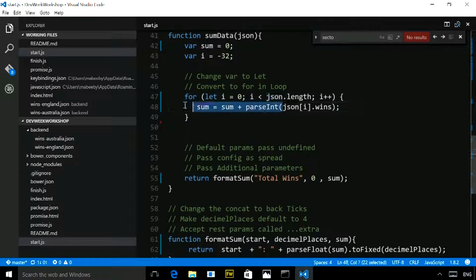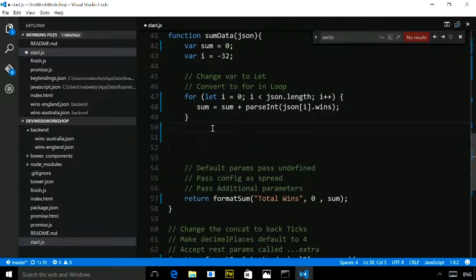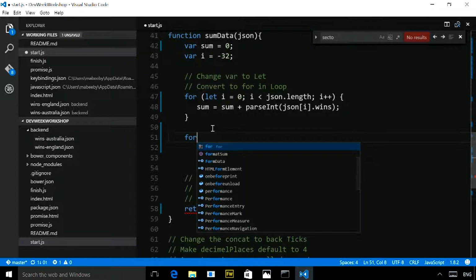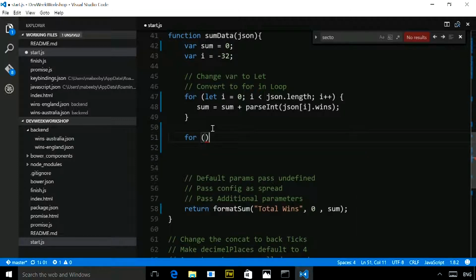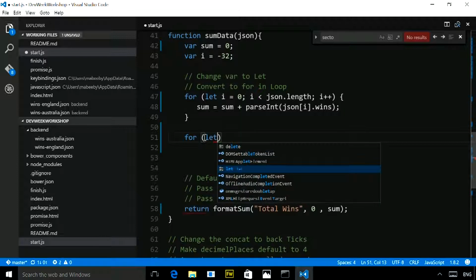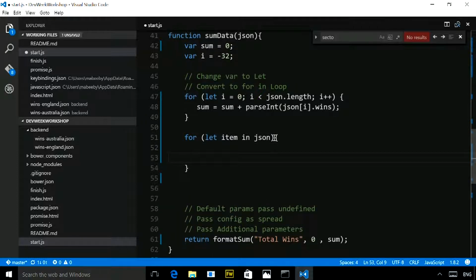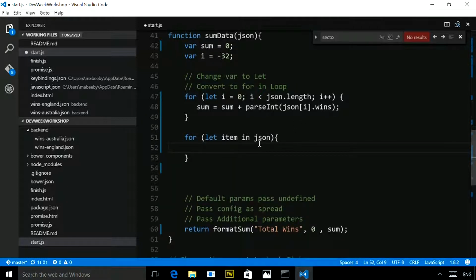So this for syntax is pretty ugly, but most languages have a more succinct way of looping over an array. If I do a for loop like this and say for, and I'll use that let again, or I could use a var if I want, item in JSON, now you might expect that to work. If you came from a C# background, you'd expect a for in loop to loop over the items of that array.